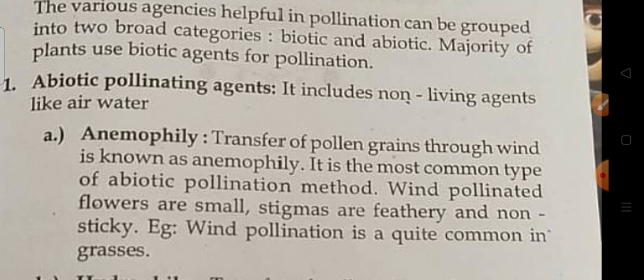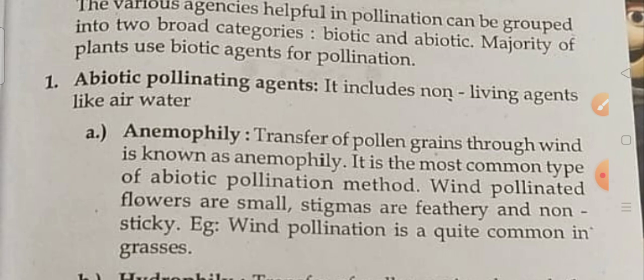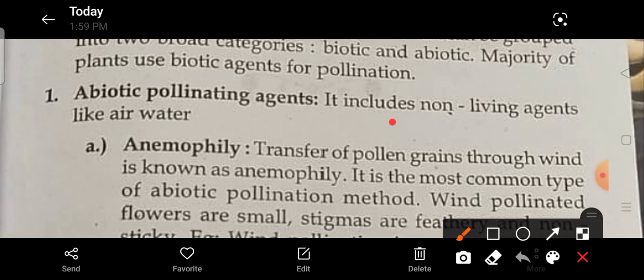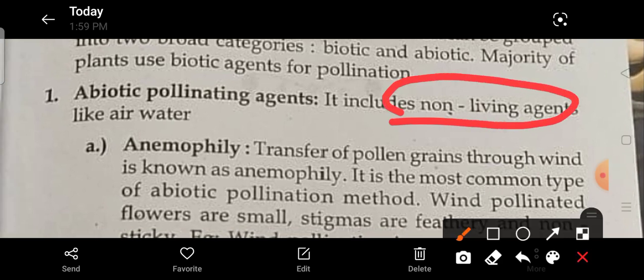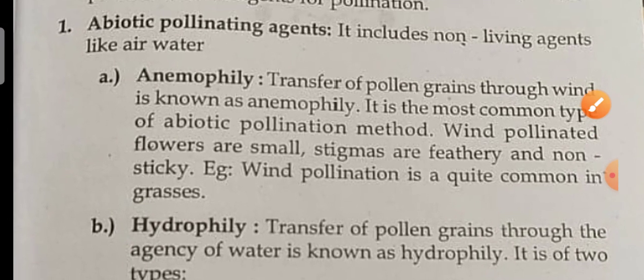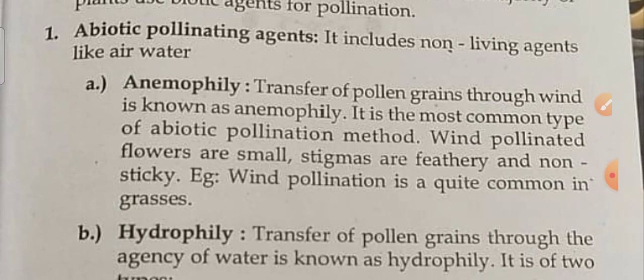So first we will see the abiotic. Abiotic means non-living agents. It may be water or it may be air. So they are non-living. Okay, these are the non-living agents, like water, air.